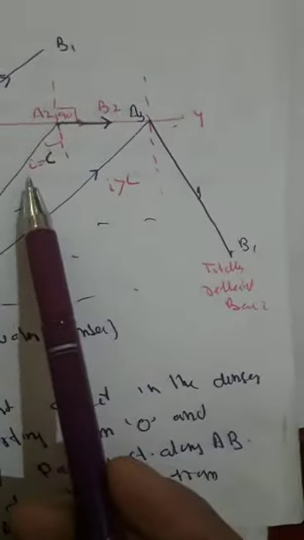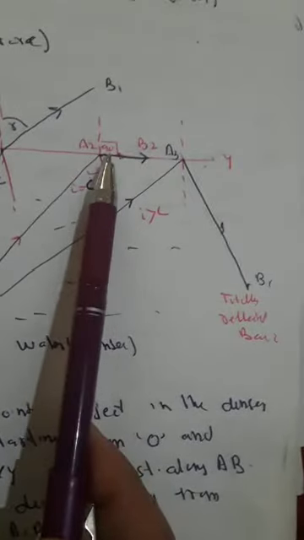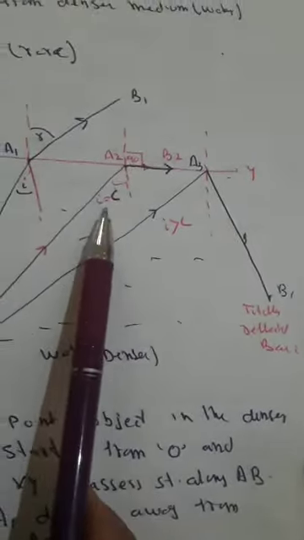For that, this angle of incidence is called critical angle. This is very important. What is critical angle? It is the angle of incidence in the denser medium, corresponding to which the angle of refraction in the rarer medium is 90 degree. That is called critical angle.